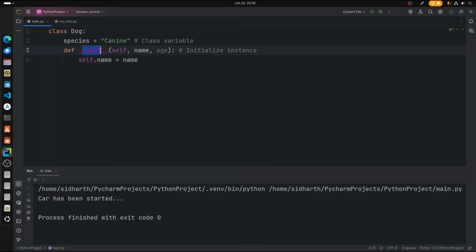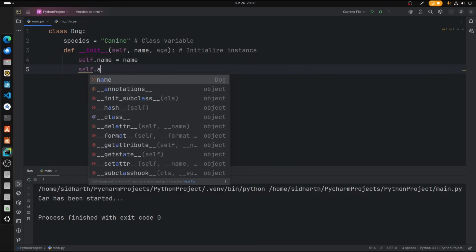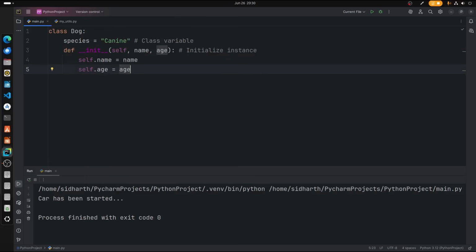That is what init does. We don't have a data, but it initializes the variable. Okay. Let's move on to age. It's same as the name. So self.age is equal to age. Alright. Now let's create another function here.